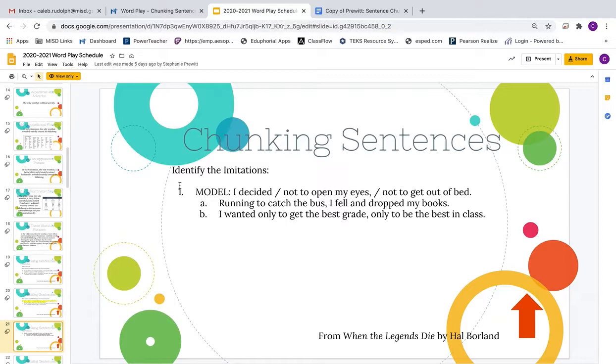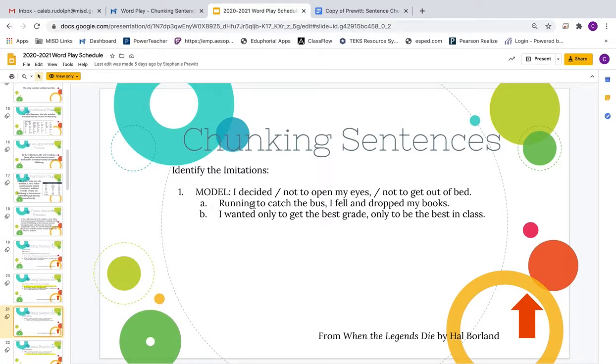For this one, you're going to identify the imitations. So model 1. I decided not to open my eyes, not to get out of bed. Running to catch the bus, I fell and dropped my books. I wanted only to get the best grade, only to be the best in class.